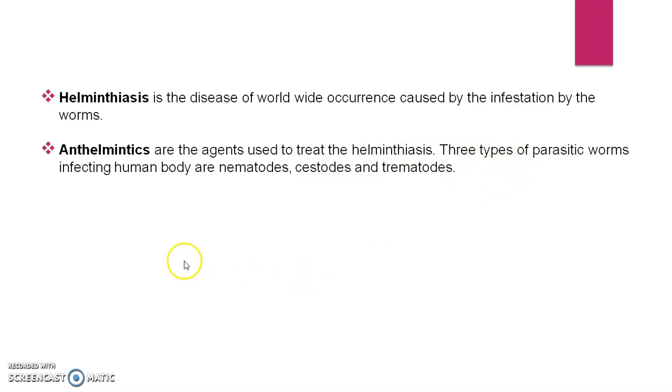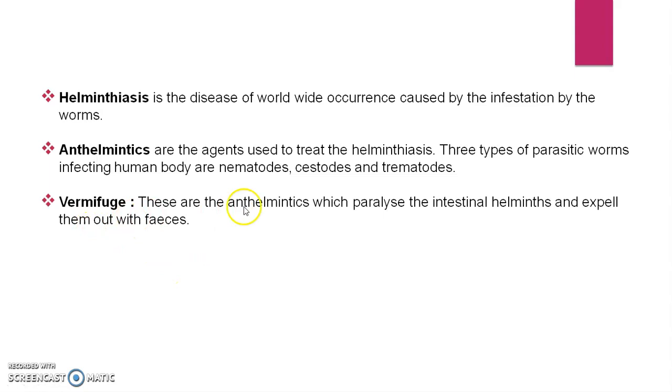Three types of parasitic worms infecting the human body are nematodes, cestodes, and trematodes. These three types of worms are responsible for producing helminthiasis. For that purpose, we use the drugs known as the anthelmintics.